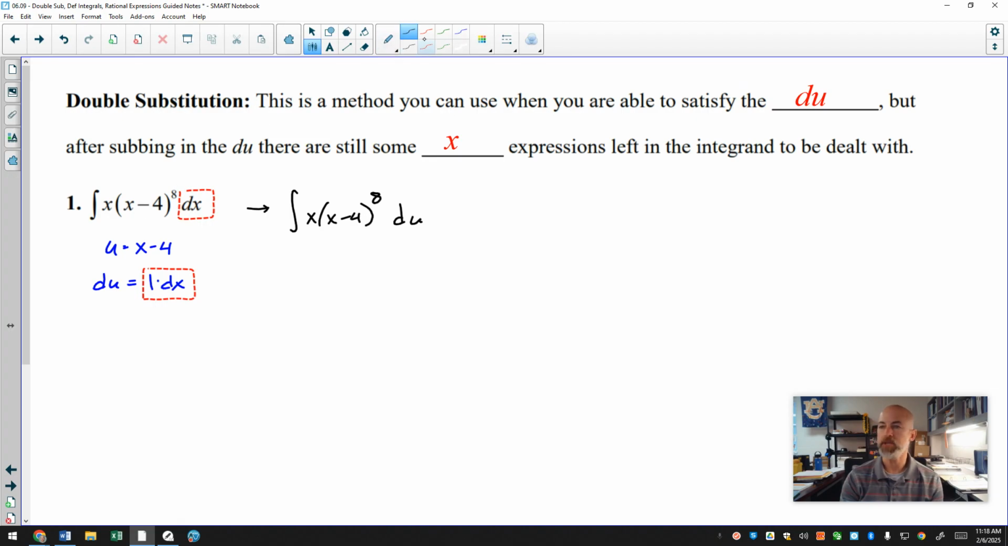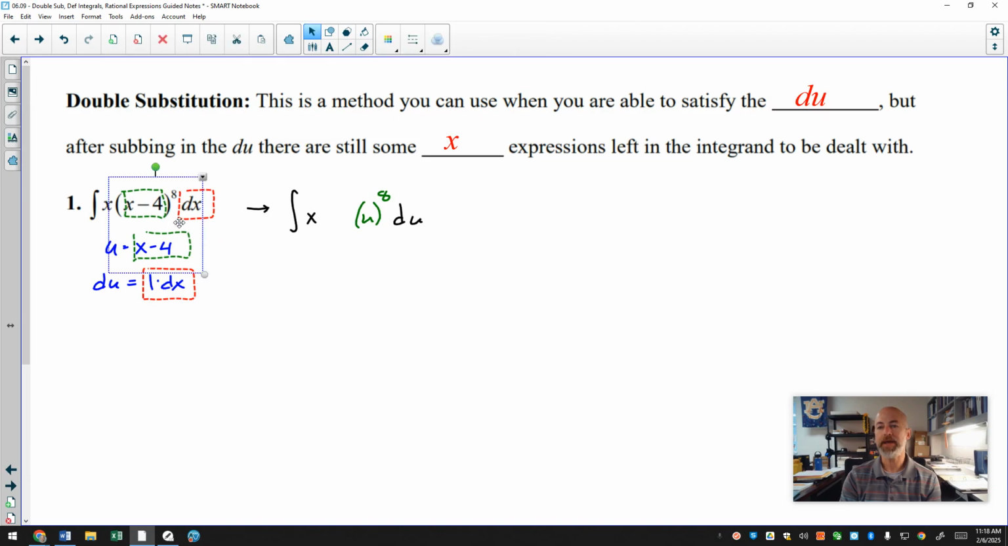Now the x minus 4 is going to be easy, because x minus 4 is equal to u. So I can take out the x minus 4 and I can put a u in its place. And so instead of x minus 4 to the 8th, I now have u to the 8th. But then I'm looking at what's left and I still have this extra x left over. And here is where double substitution comes into play.